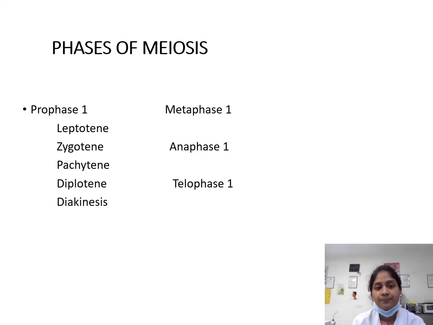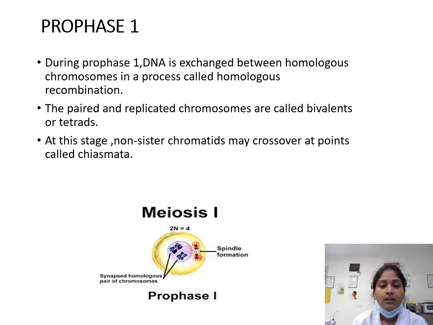Phases of meiosis. Prophase 1 includes leptotene, zygotene, pachytene, diplotene, and diakinesis, followed by metaphase 1, anaphase 1, and telophase 1. In prophase 1, DNA is exchanged between the homologous chromosomes in a process called homologous recombination. The paired and replicated chromosomes are called bivalents or tetrads. At this stage, non-sister chromatids may cross over at points called chiasmata.